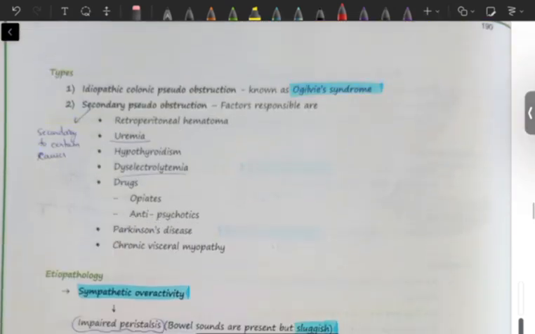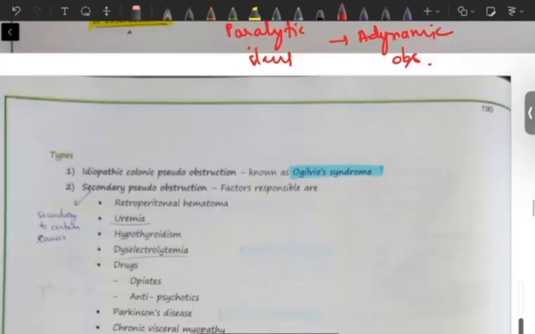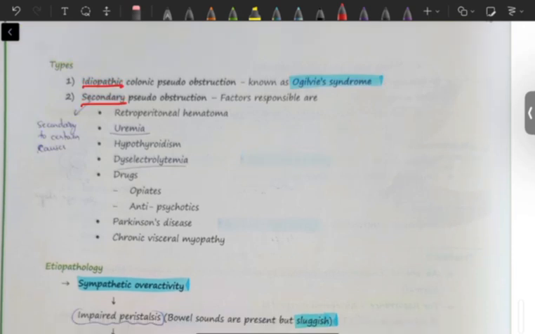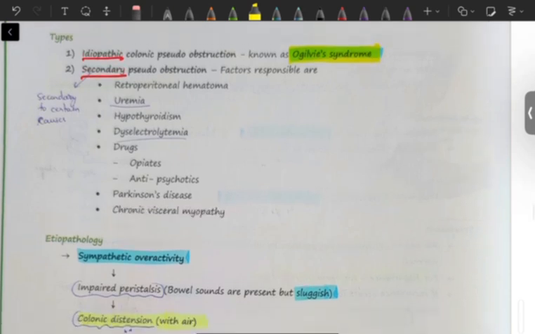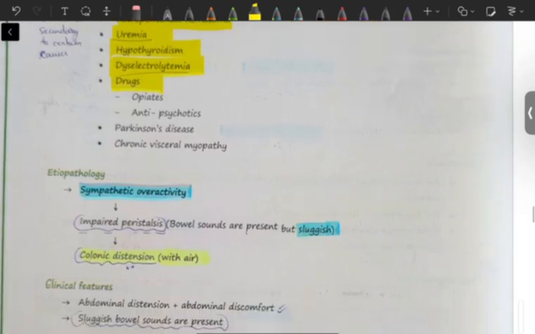Okay, what are the types of colonic pseudo obstruction? Idiopathic and secondary. Idiopathic means we don't know exactly what the reason is, hence it is called idiopathic colonic pseudo obstruction. Okay, this is also known as Ogilvie's syndrome. In secondary pseudo obstruction we know a cause, and we have a list of possible causes. That is retroperitoneal hematoma or uremia or hypothyroidism or dyselectrolytemia or drugs like opiates and antipsychotics or Parkinson's disease or chronic visceral myopathy.